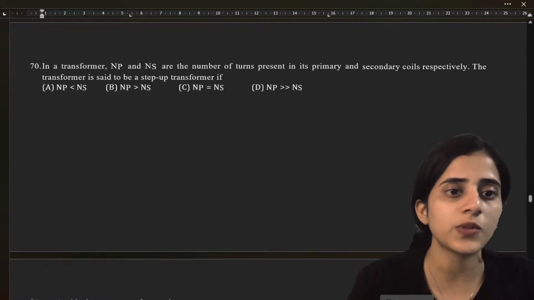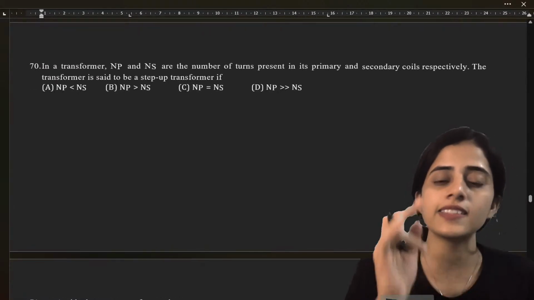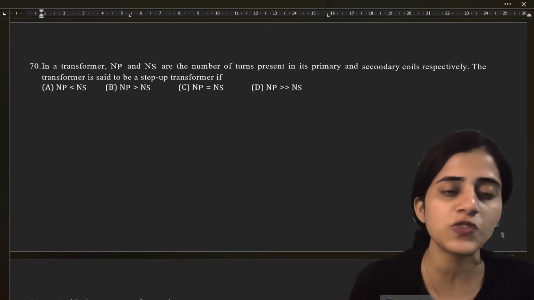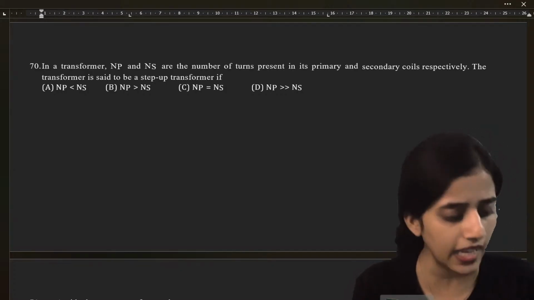Next question. In a transformer, NP and NS are the number of turns present in its primary and secondary coils respectively. The transformer is said to be a step-up transformer if...